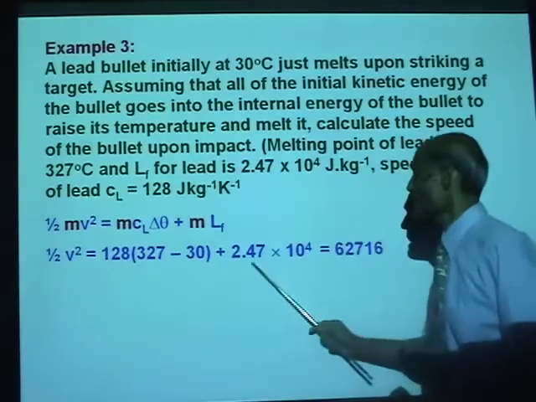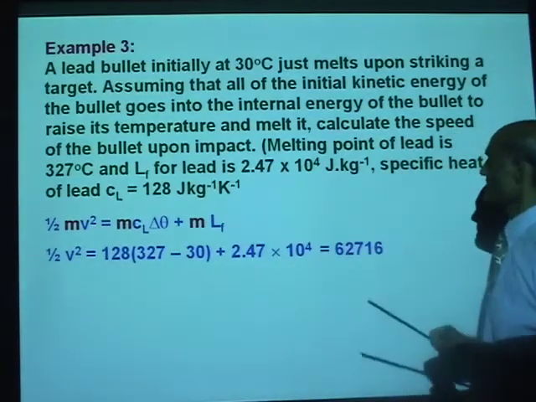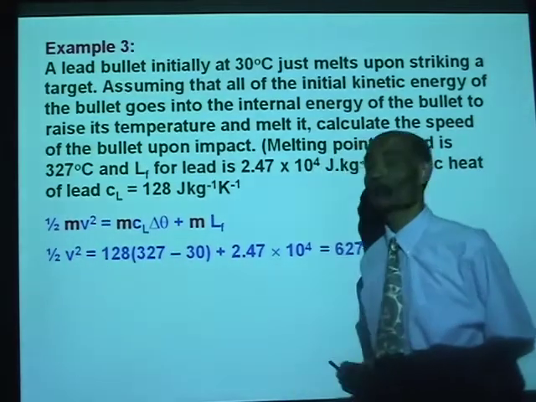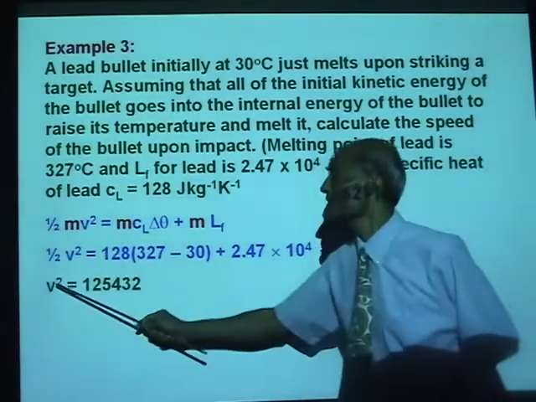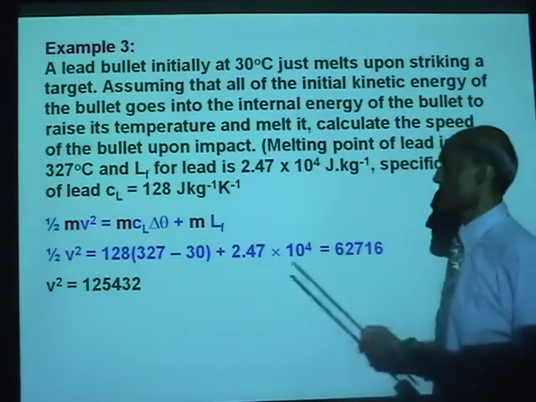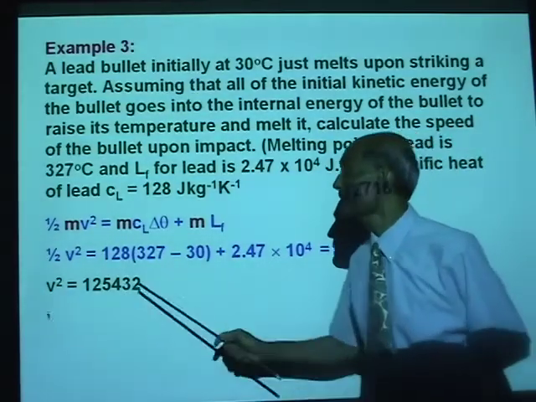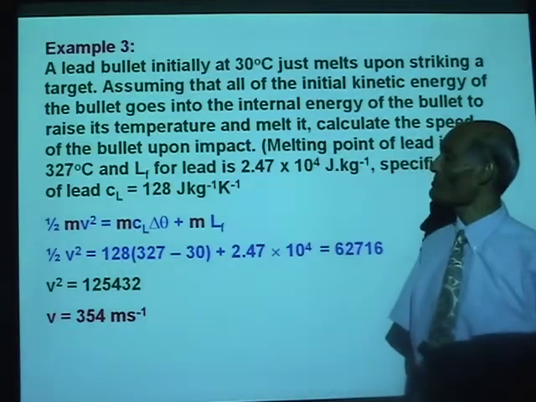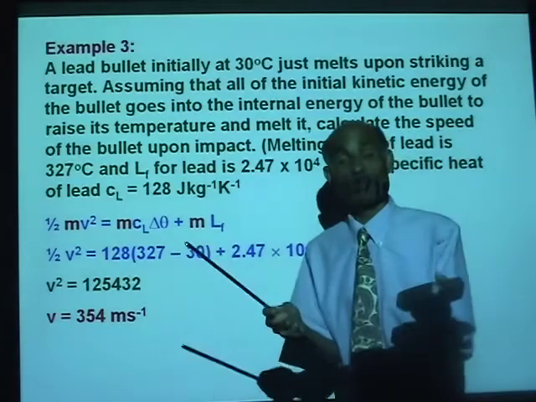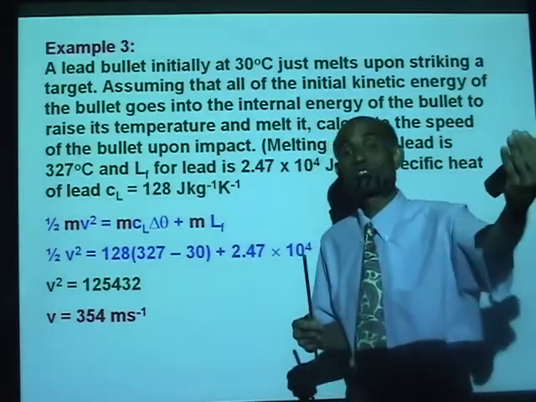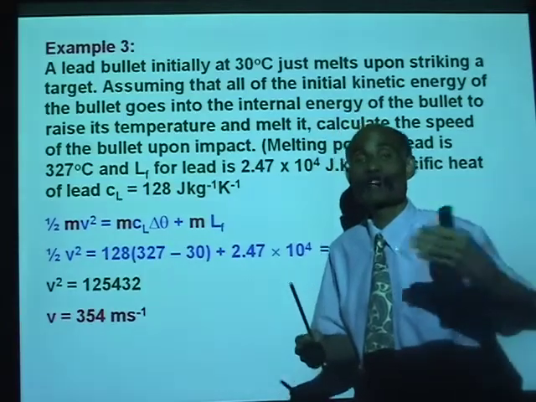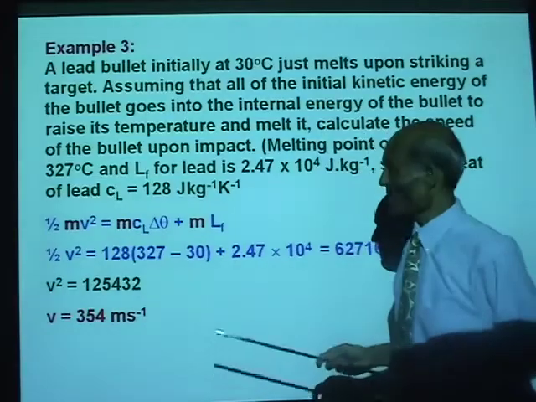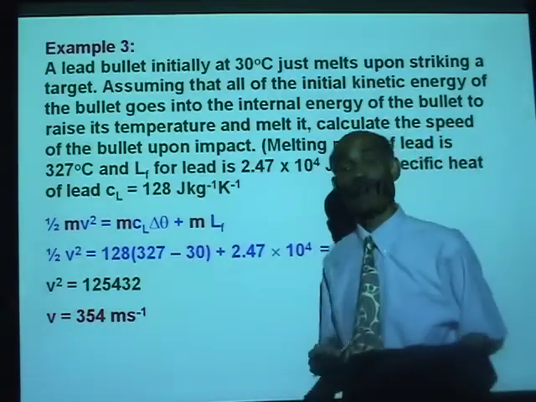Now, I simplified the right-hand side and got 62,716, and that is 1/2 v squared. Therefore, v squared equals twice this, and v is the square root of that, which is 354 meters per second. It's a beautiful problem illustrating the measurement of heat we did in the previous class and the conservation of energy that we are now doing today. I want you to look through this problem one more time.